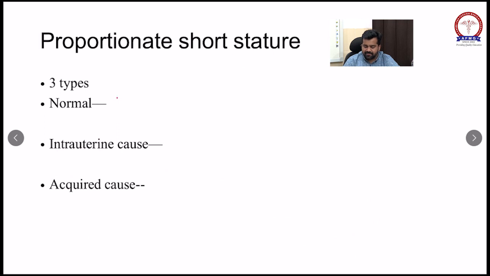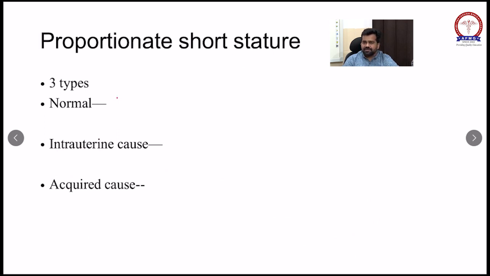But what will happen finally during the 18 years of life, this child will regain all its height in the CDGP variant. So final height is normal in the CDGP variant, whereas final height in familial short stature will be short, because the genes are not supporting the growth of the child during adulthood. So the final adult height will be very low in familial short stature, whereas in constitutional delay in growth and puberty, final height attained will be normal as per the parents' height.